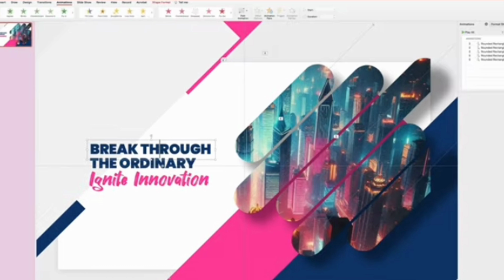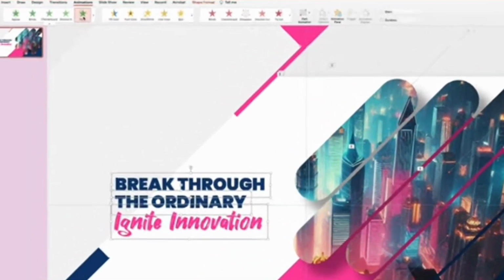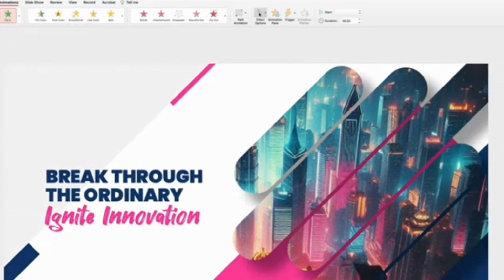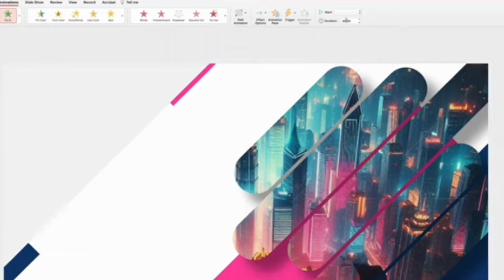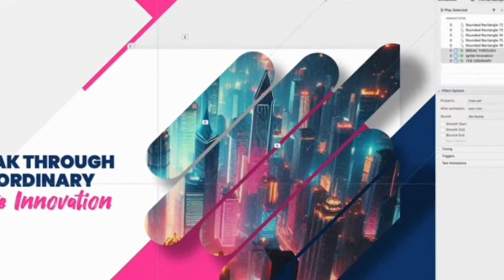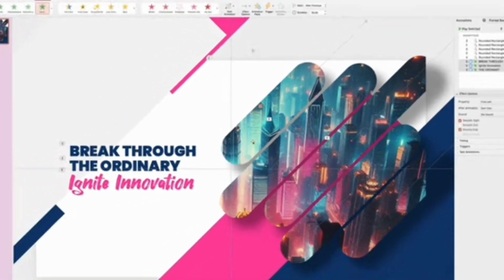And now let's add animation to the title. I'm gonna select all 3 text boxes, then navigate up top to the animation ribbon, and in here select the flying animation. Let's change its direction to from left. Each animation is going to start after previous. And in the effects option tab, I'm gonna activate smooth start and bounce end options.